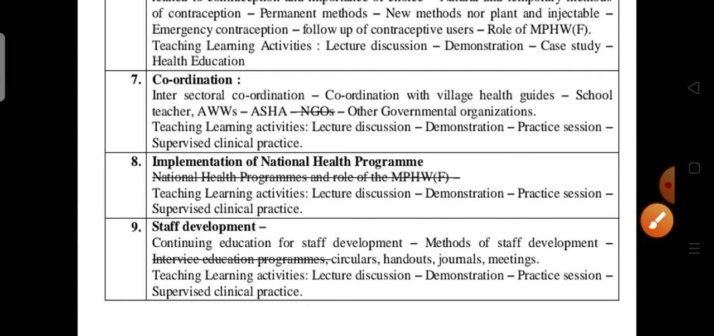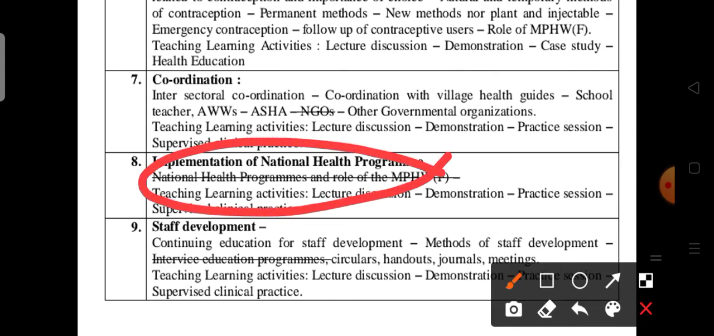Next, coming to the national health programs and the role of the multipurpose health worker female. So this topic is entirely deleted. Okay, so no need to worry about the 8th unit.